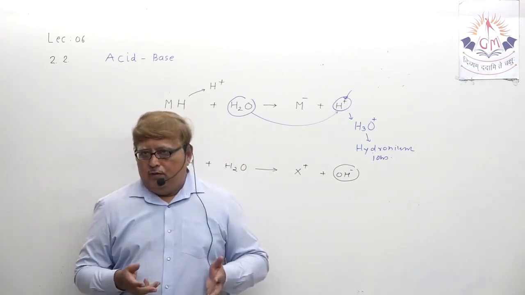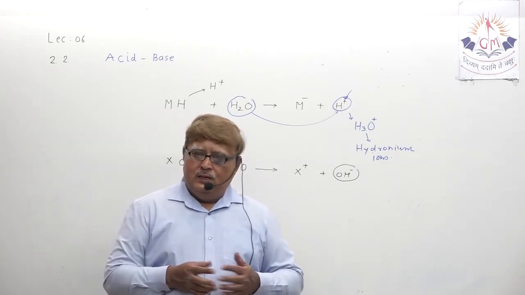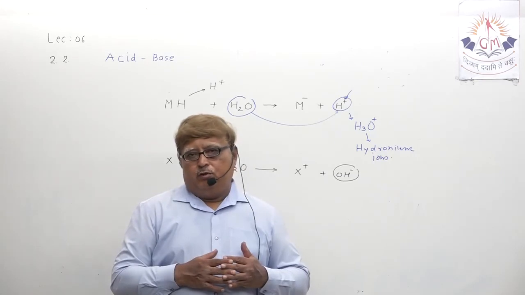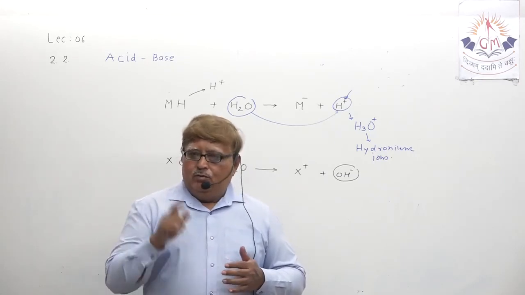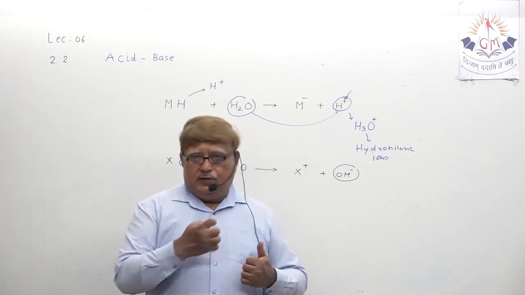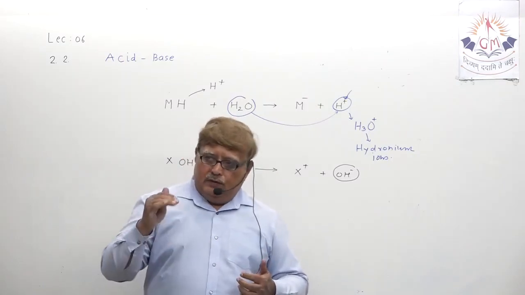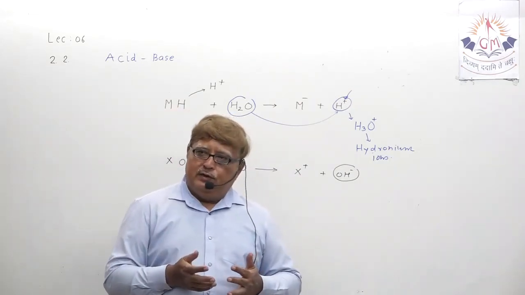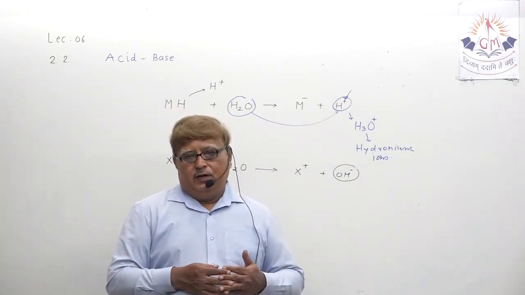Similar case with base also. When base is independent, it has more concentration of hydroxide ion, but the moment you dissolve it in water, what happens? It loses those hydroxide ions. That means the concentration of hydroxide ion decreases. We call it dilute base. Understand?